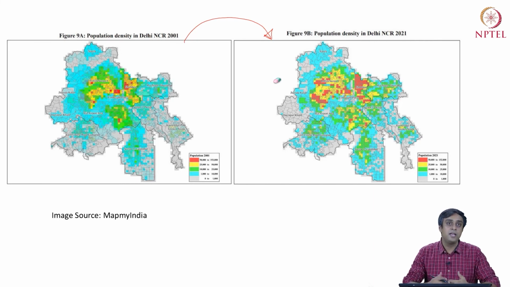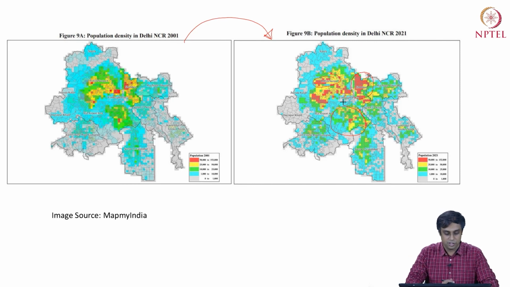But then we can go one step further, like we have seen in previous examples, and identify the regions where this has really happened. Clearly, the region of Shahdara has seen a large, the dominant, increase in population density among the different regions of Delhi. We have also seen this in the Rohini region, and we also observe that we don't see much of an increase in the southeast Delhi region.